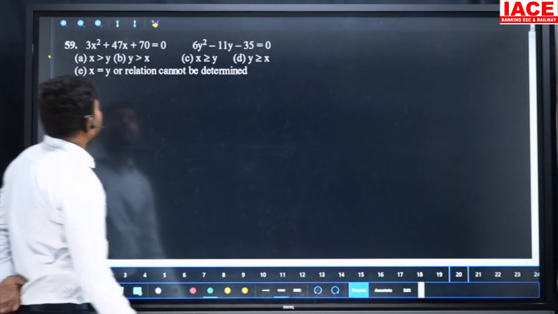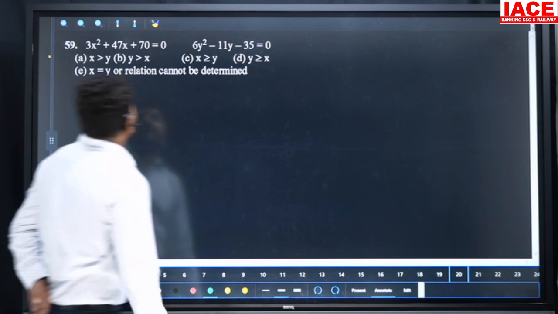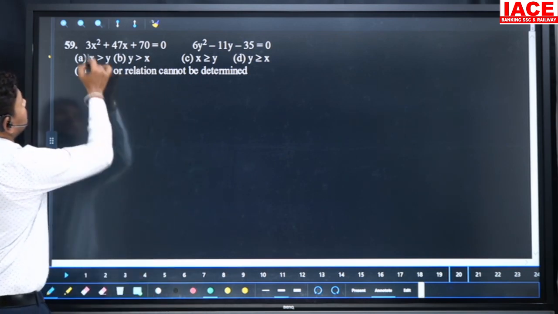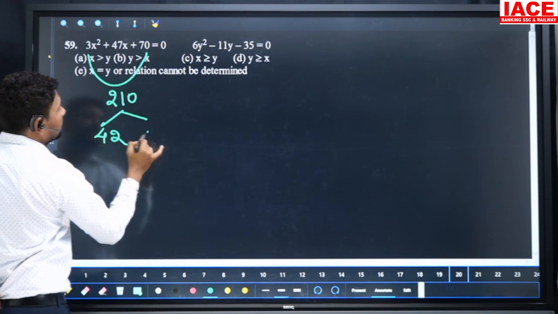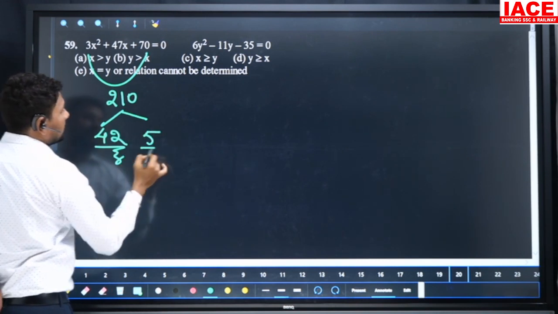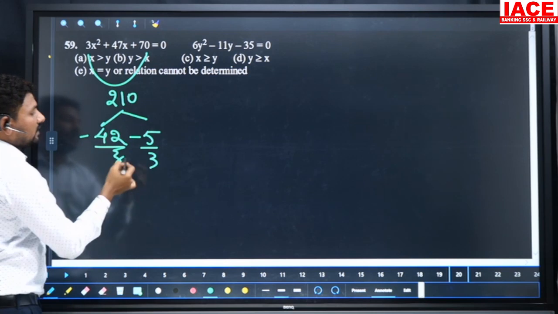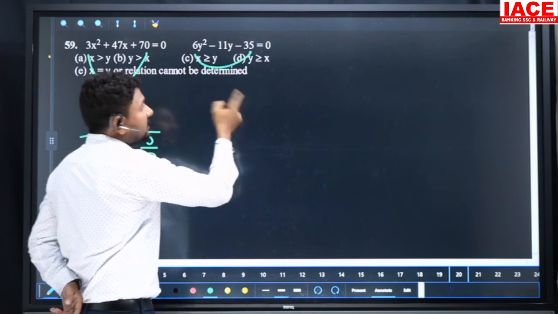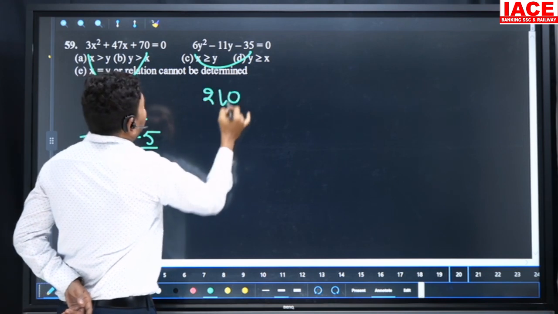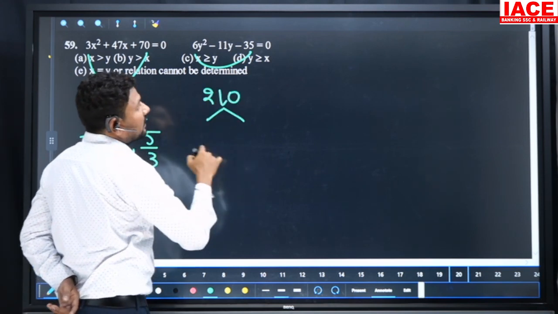Go for the next question. 3x² plus 47x plus 70 is equal to 0. Here is 70, we can write 210. This we can also write as 42 × 5, divided by 3. Our final factors are minus 42 by 3 comma minus 5 by 3. And 6 35s are 210, 6 30s are 180, 6 5s are 30, 30 plus 180, 210.